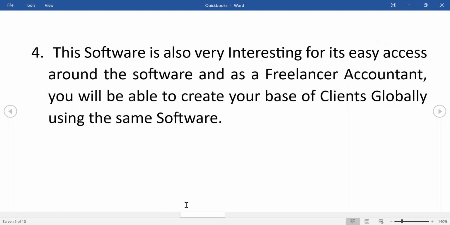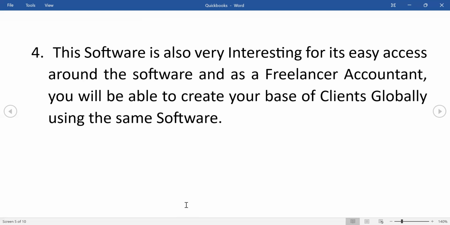Why is this important and why are we studying it today? Now, this is a very interesting point: what if you want to be a freelancer accountant? In today's era, we have seen that you will find around you many people who want to work as a freelancer. So as a freelancer accountant, you may have to serve many clients who may be present globally. If you wish to serve your clients globally, you will require a common software, and you can serve all your clients.